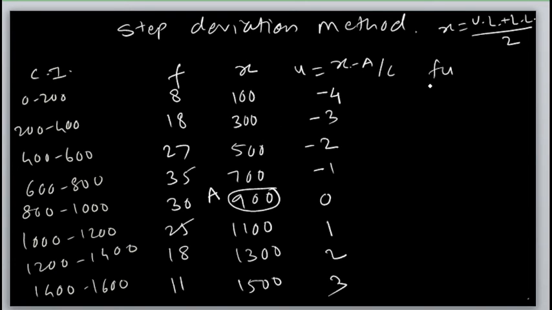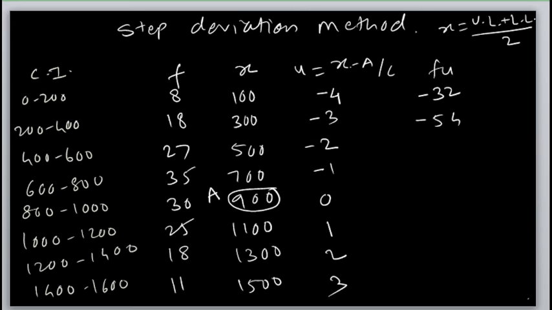Now to take the product fu. How to find fu? 8 multiplied by minus 4 is minus 32. Then 18 multiplied by minus 3 is minus 54.